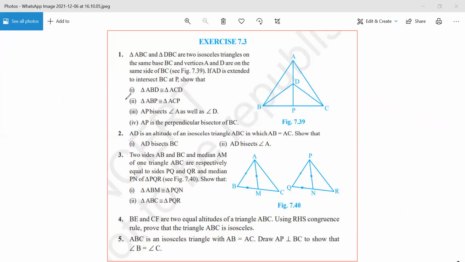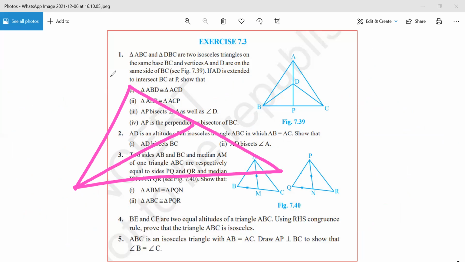See, in geometry, usually in complicated questions, this is what will happen. Let us take a random example.